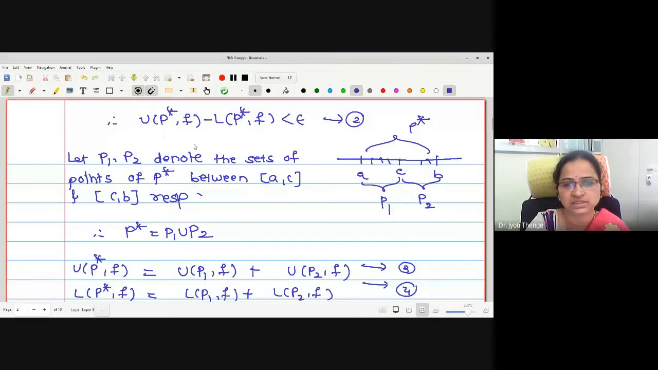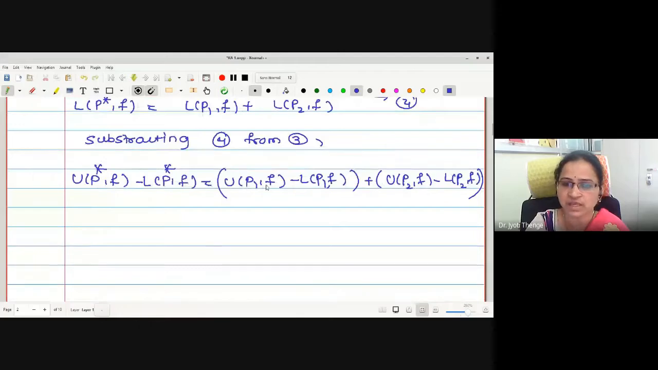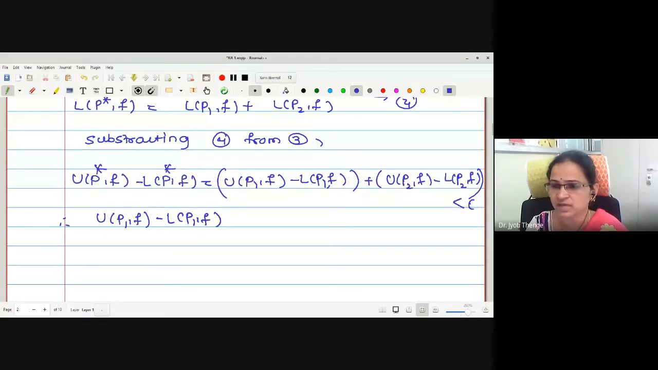Now this sum UP star f minus LP star f is less than epsilon. Therefore may I say the sum of the two brackets is less than epsilon. Therefore UP1f minus LP1f is less than epsilon. These are two non-negative brackets. The sum of two non-negatives is less than epsilon. Therefore each individual bracket is less than epsilon. We have seen the detailed proof in the last lecture. I am just repeating this.